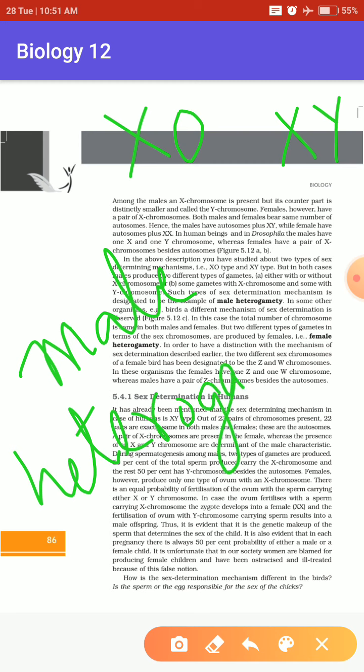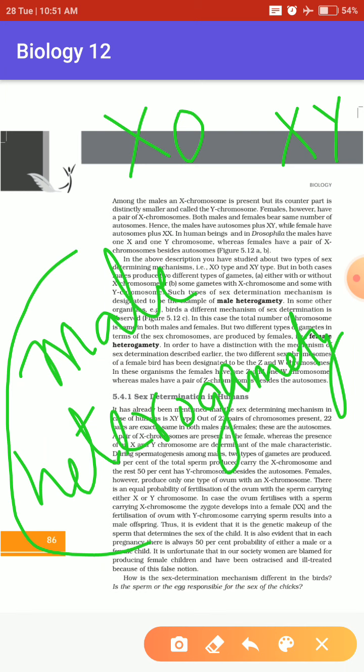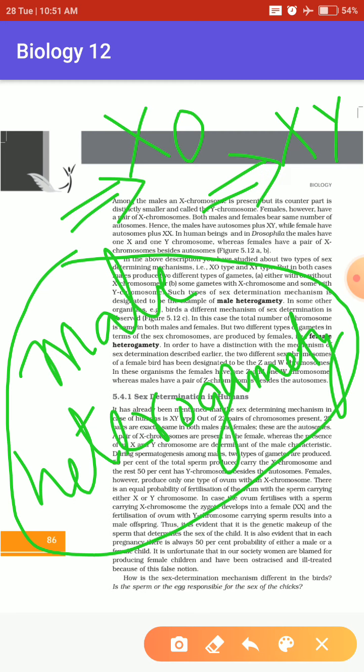male heterogamety. That phenomenon where the male gametes are responsible for the gender of the next species was known by the name male heterogamety. One type is XO and another type is XY. Clear? I hope you understood this much.